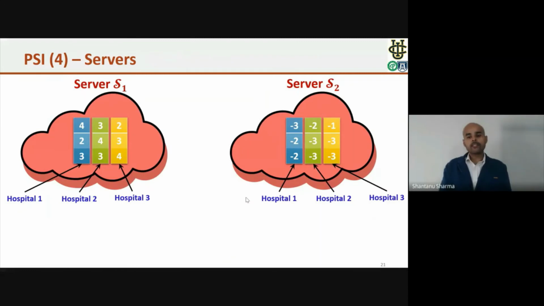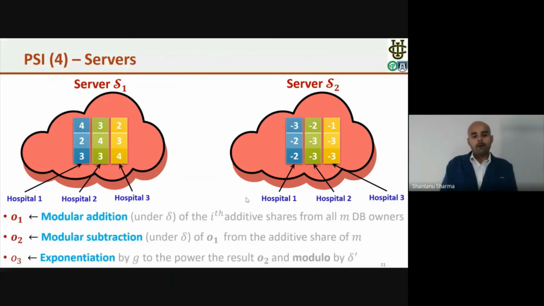And here is the situation. Now server 1 has the first bit vector from all the 3 hospitals, and server 2 has the bit vector from all the 3 hospitals that corresponds to the second part of the share. Now to compute the PSI operation, these servers will execute 3 operations: modular addition, modular subtraction, and modular exponentiation.